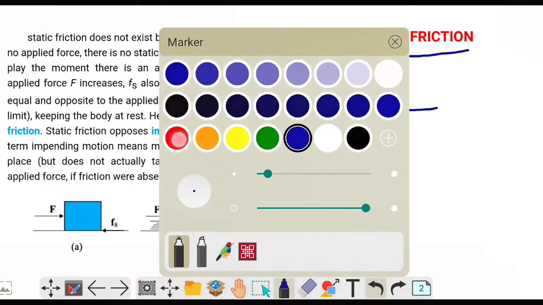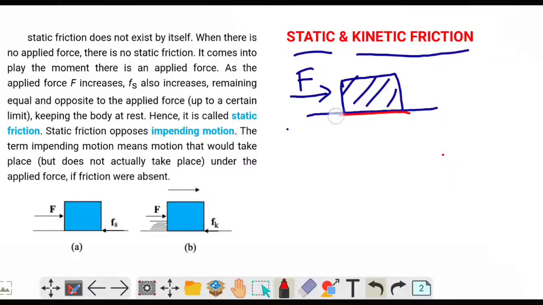Now this frictional force will act parallel to the surface of contact. Now here, parallel to the surface of contact means we are talking about this direction. So friction may act in this direction or in the opposite direction, depending upon the direction of the applied force. Now if the applied force is acting in this direction, then the frictional force, represented by the symbol small f, will act in the opposite direction to the applied force.